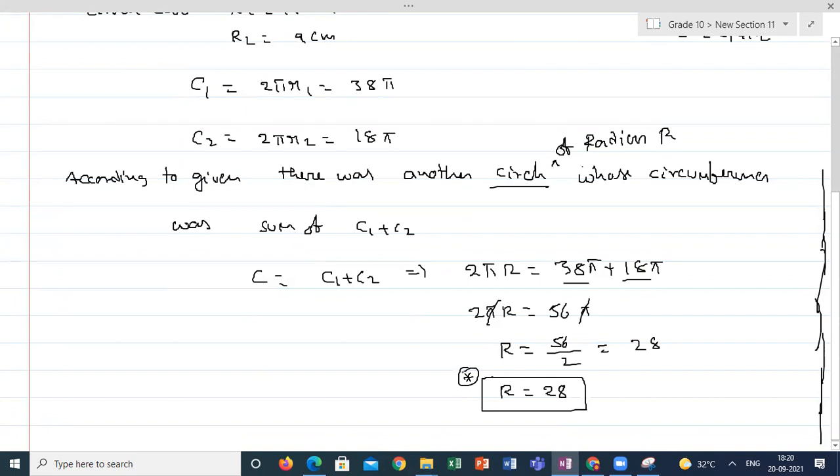Simple data, understanding the question is important here. 28 centimeter, because they gave the centimeter. Perimeter, that is circumference, is always in centimeter. So the final answer is in centimeter.